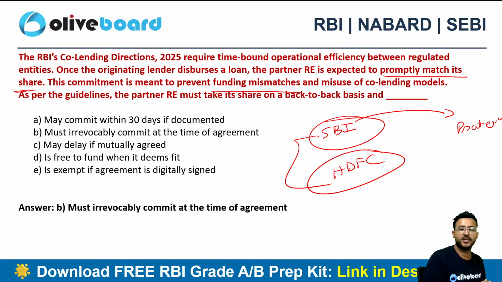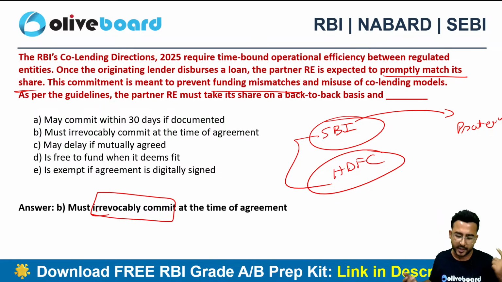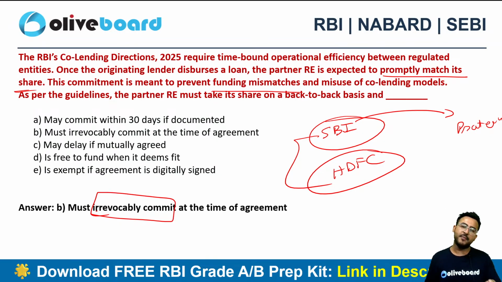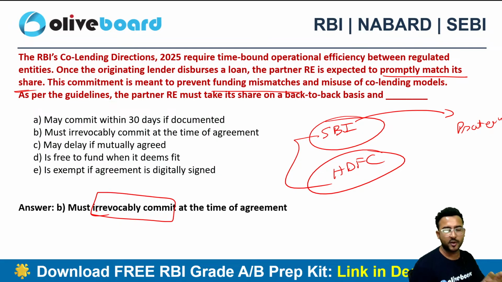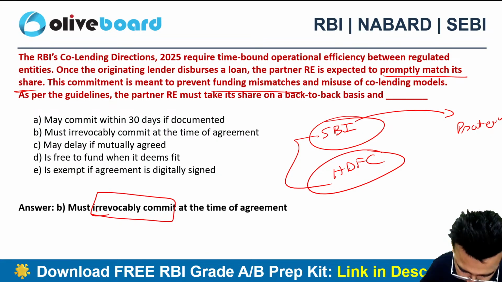Guys, B is the correct choice. Must irrevocably commit. Please do remember this keyword. Must irrevocably commit at the time of agreement. So there is no looking back once you are into the ex-ante agreement. There is no looking back. It's an irrevocable commitment. It's not that first you say okay, let's do the co-lending arrangement, and later say no, I'm not in the mood. No, it's not like that, right? It will be an irrevocable commitment for you all, right?